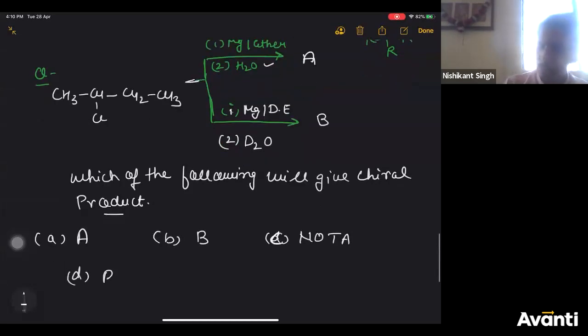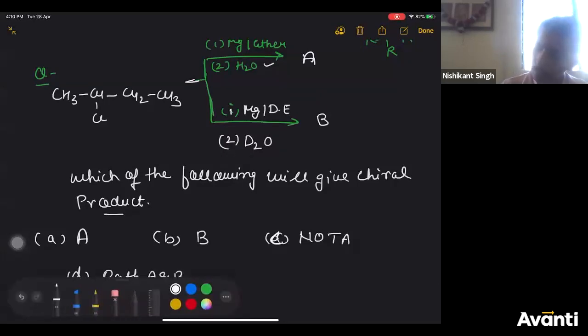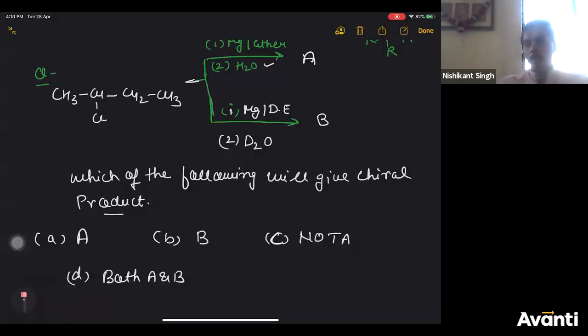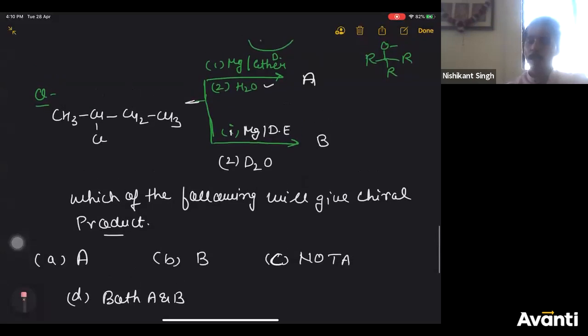D option is both A and B. You can start solving. Which of the following reactions will give a chiral product? A or B? I hope you understand the definition of chiral. So draw the product of both and check.